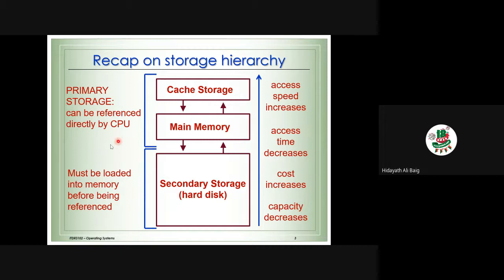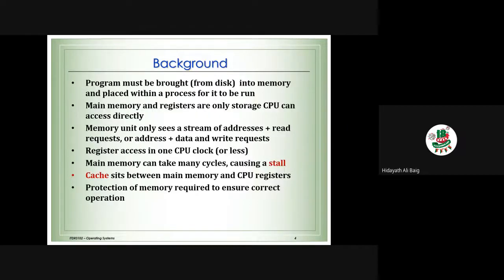In the computer, we have the RAM, the main memory, and the storage is the hard disk. The cache memory is an intermediary between the CPU and the main memory. The CPU stores the information which it regularly accesses in the cache memory. Why? Because it gets the data faster.